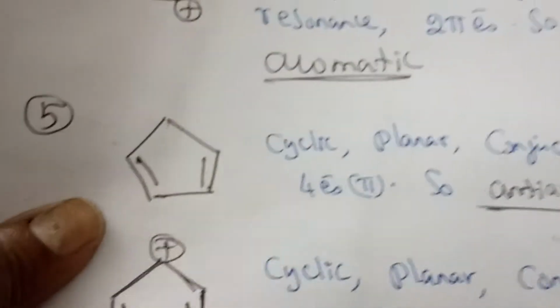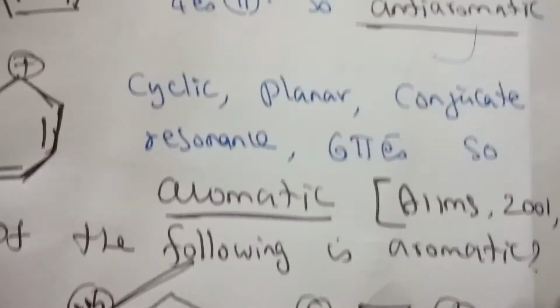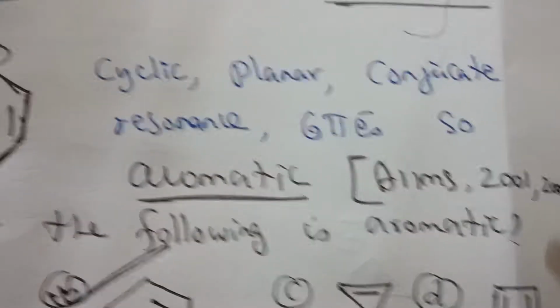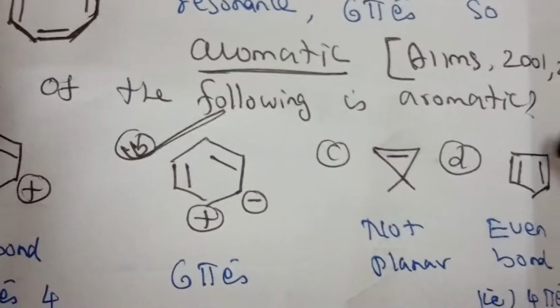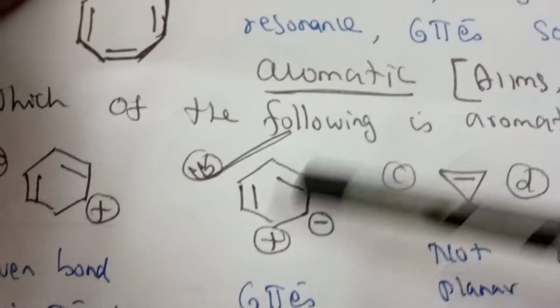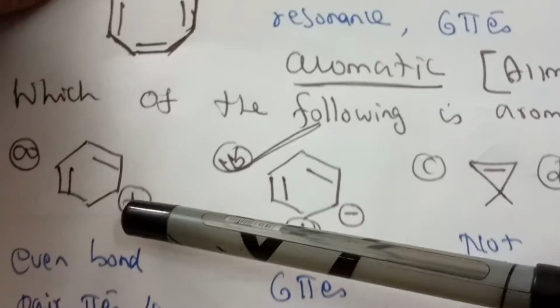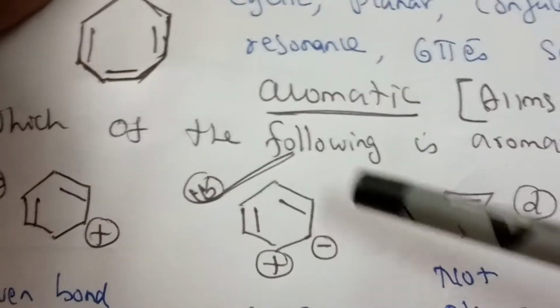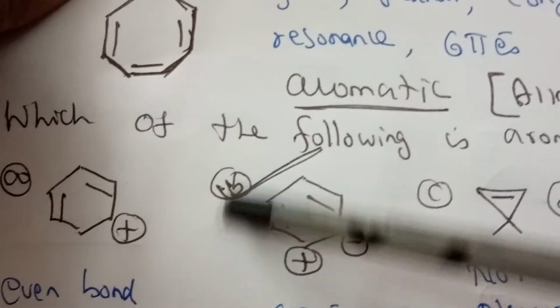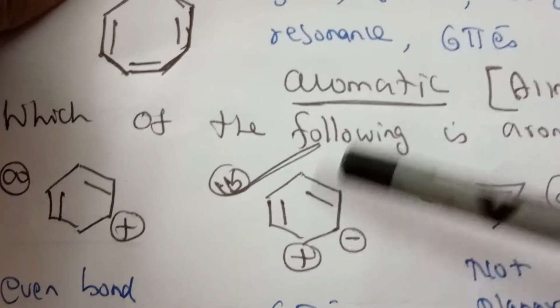Let us see the previous year questions from AIIMS 2001 and 8. The question is, which of the following is aromatic? Four compounds are there. In the first compound, the bond number is even, so it is not aromatic. Here everything is fulfilled: cyclic, planar.